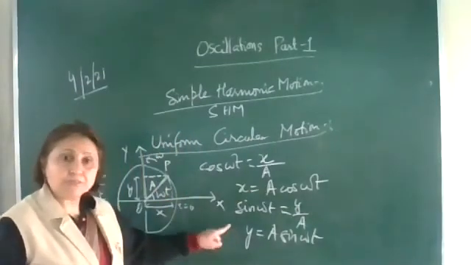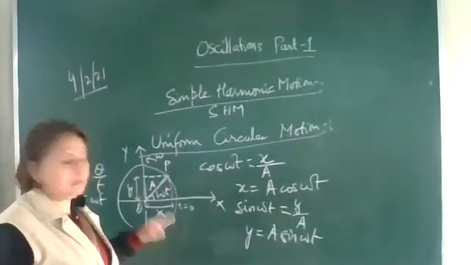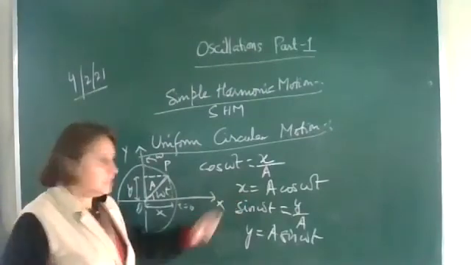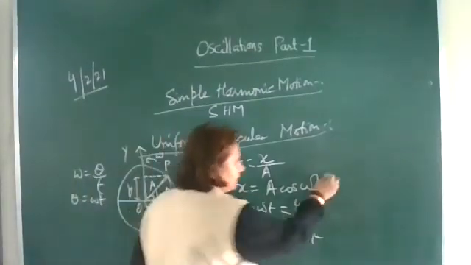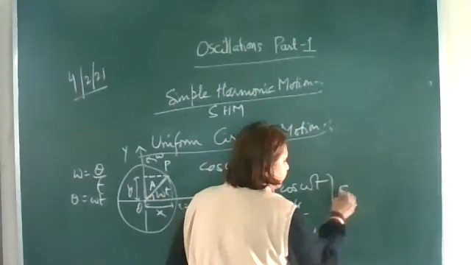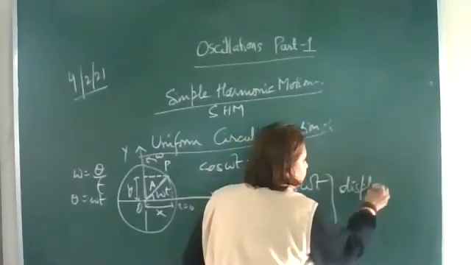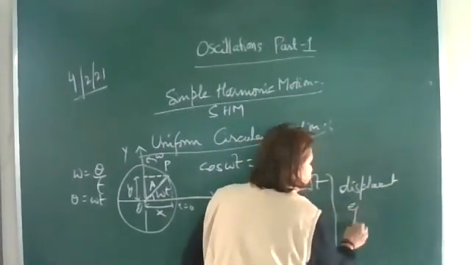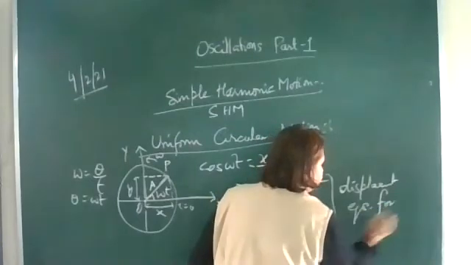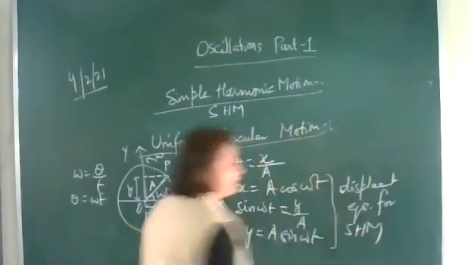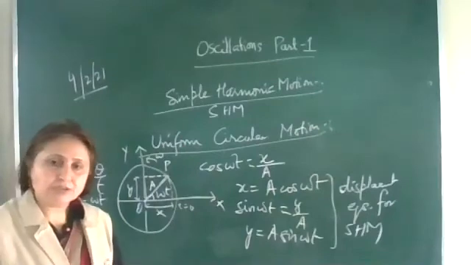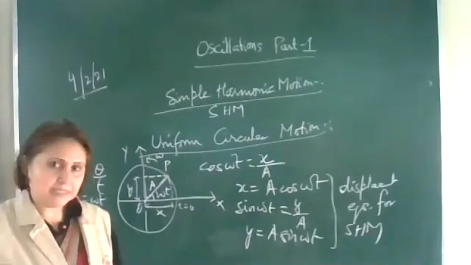So this is the displacement along the y-axis. These are the displacement equations for a particle executing SHM: x is equal to A cos omega t or y is equal to A sin omega t.